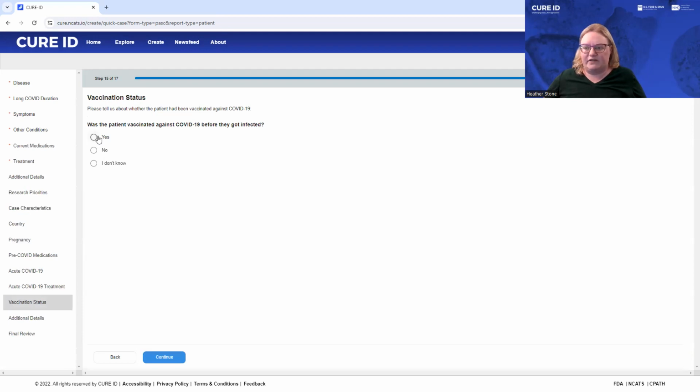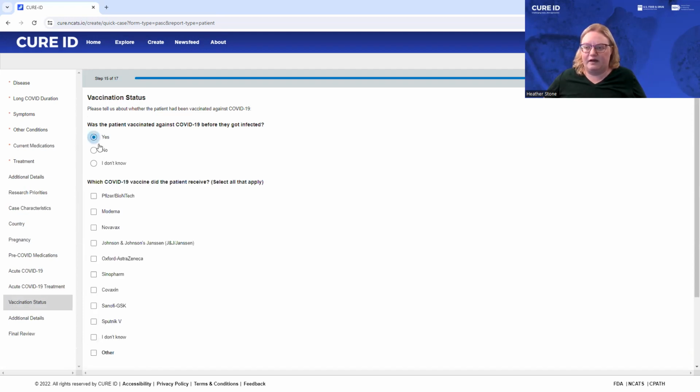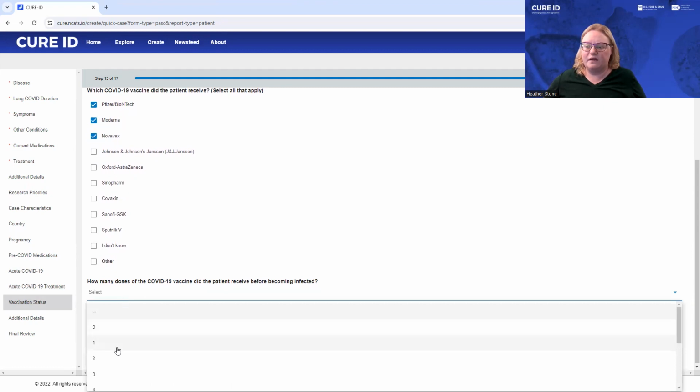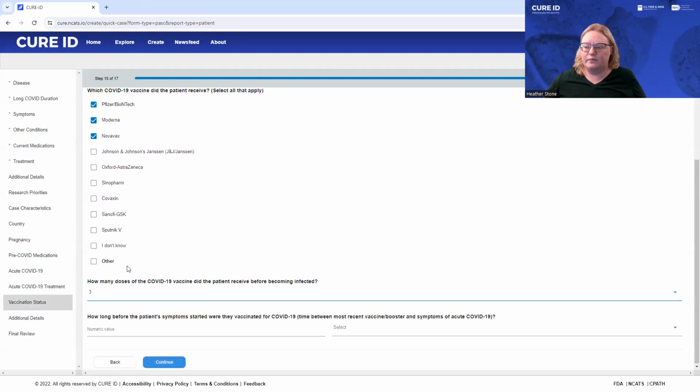Now we ask about the patient's vaccination status, about whether they were vaccinated against COVID before they got infected. If you select yes, then options appear for the type of COVID vaccine that they were given, with the ability to select multiple, as well as how many doses they had received prior to becoming infected, and how long the patient's symptoms started between when they were vaccinated for COVID-19 and when they became infected.